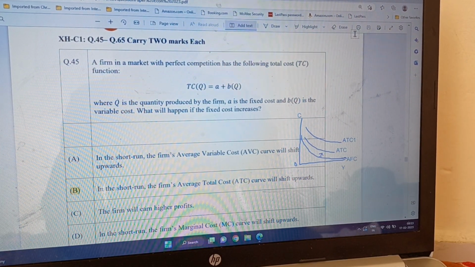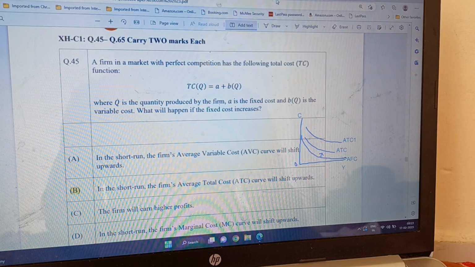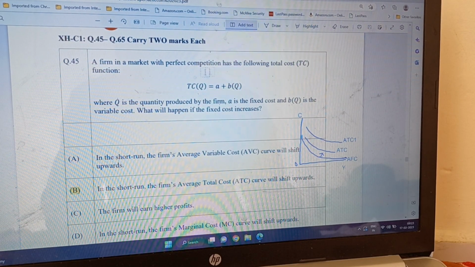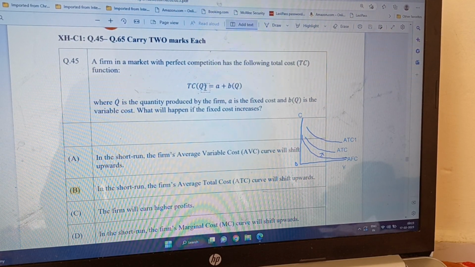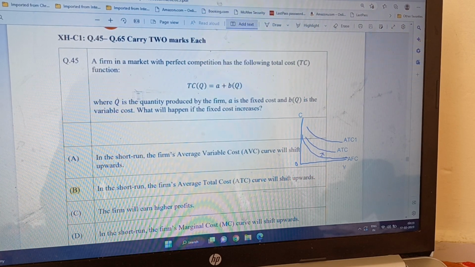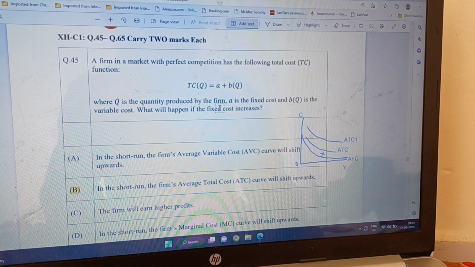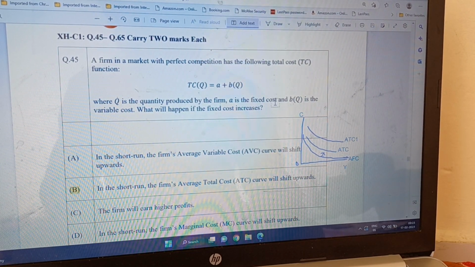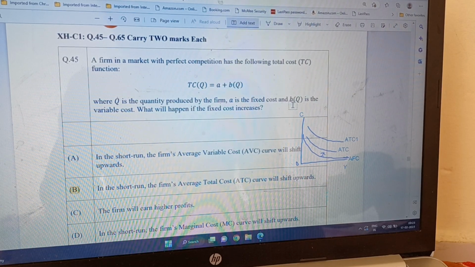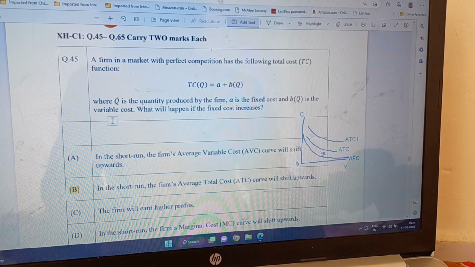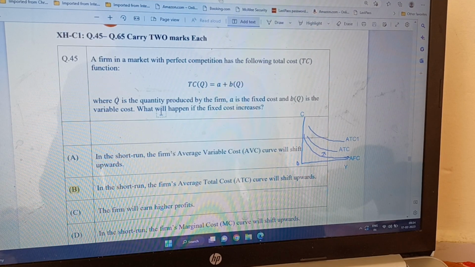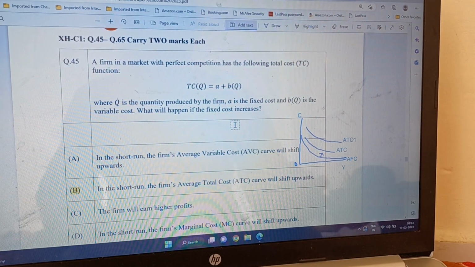The question is, a firm in a market with perfect competition has the following total cost function: TC(Q) is equal to A plus BQ, where Q is the quantity produced by a firm, A is the fixed cost, and B times Q is the variable cost. So what will happen if the fixed costs are increased?